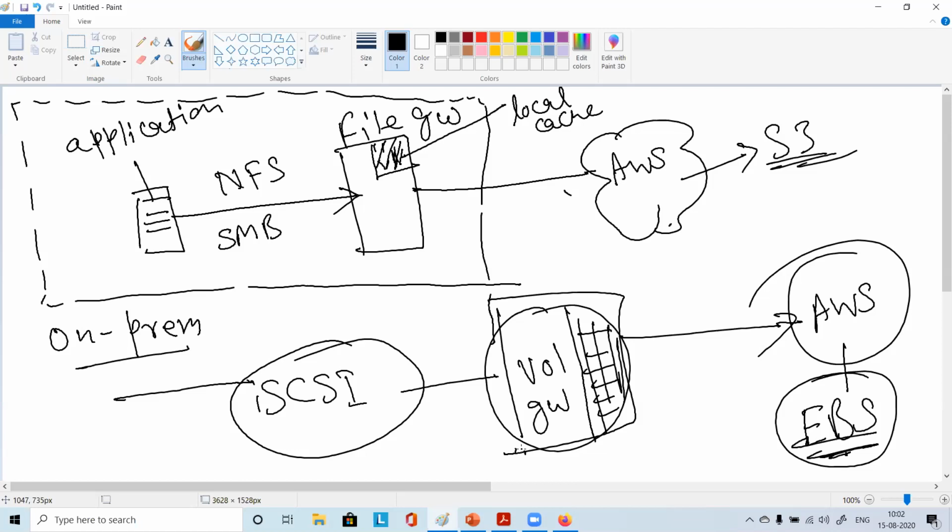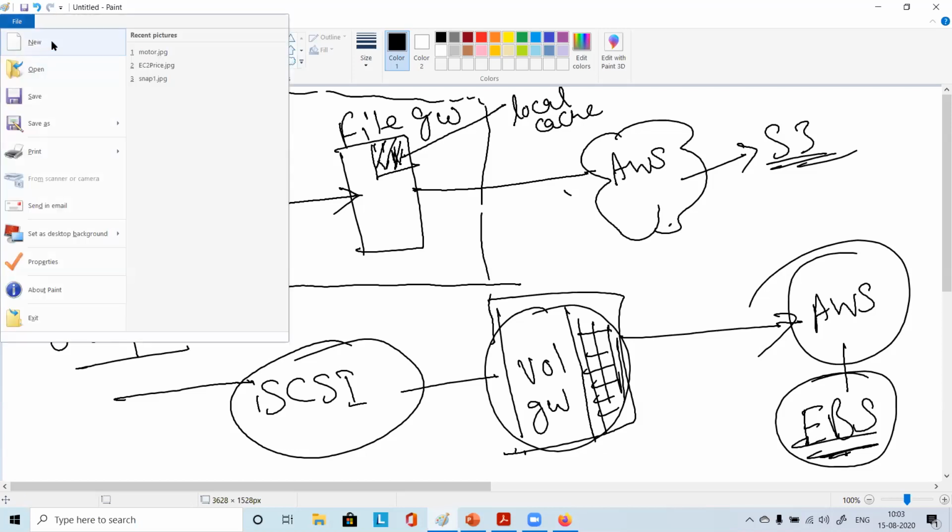So if you want to extend your own data center and make it bigger, you want more capacity, you can start utilizing Amazon's cloud features at your data center. You can just connect it and then utilize. Apart from this, I was discussing this volume gateway.